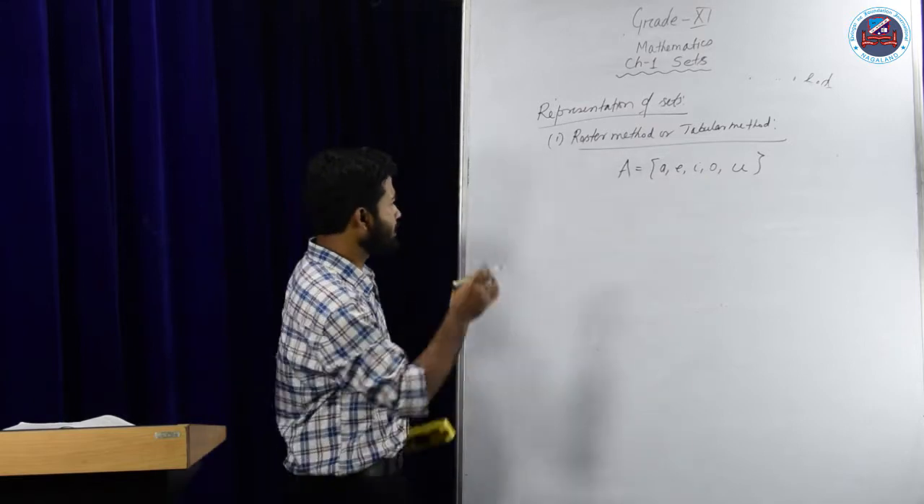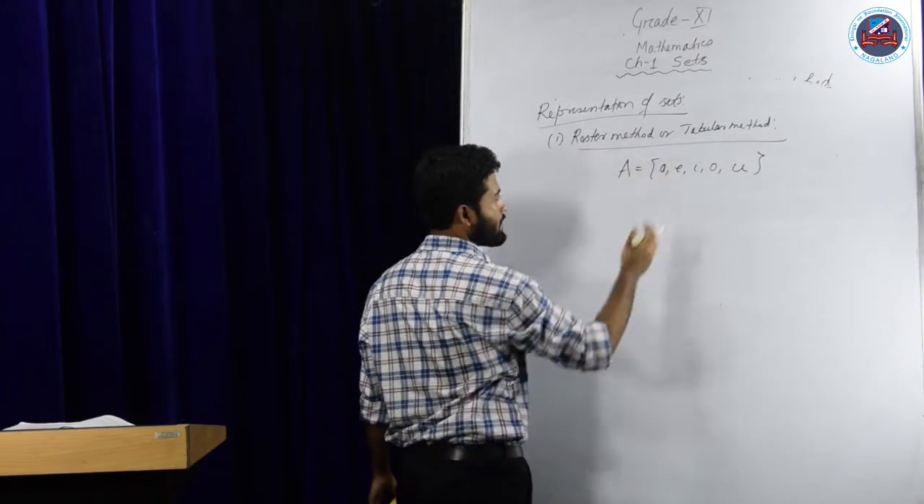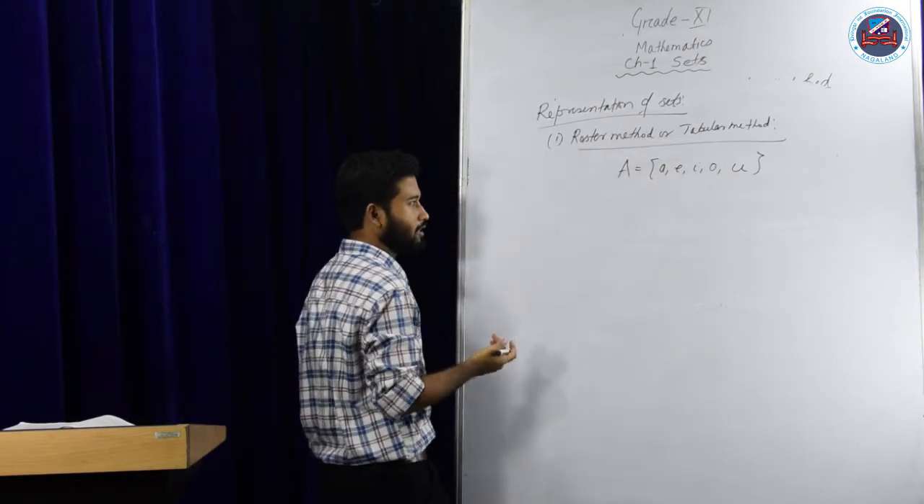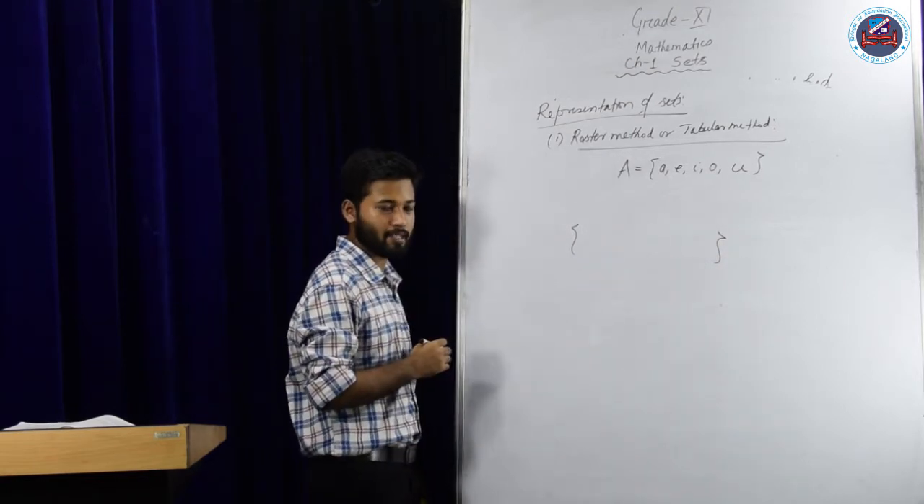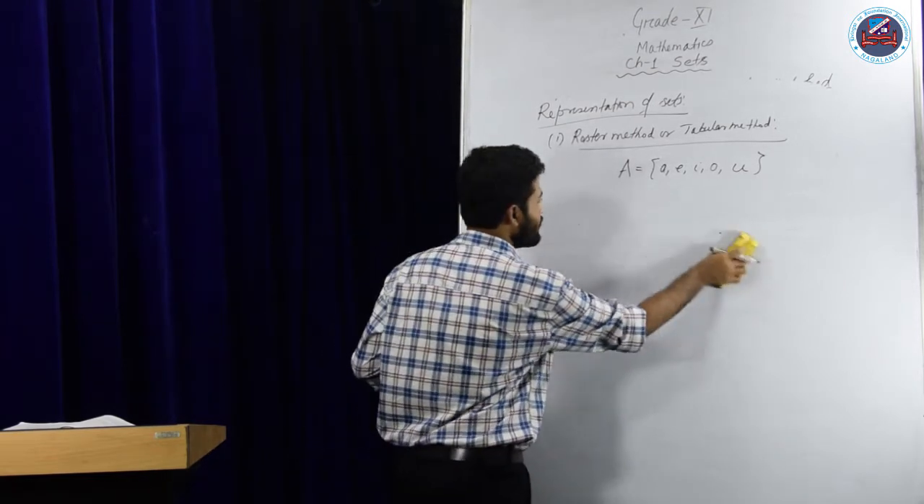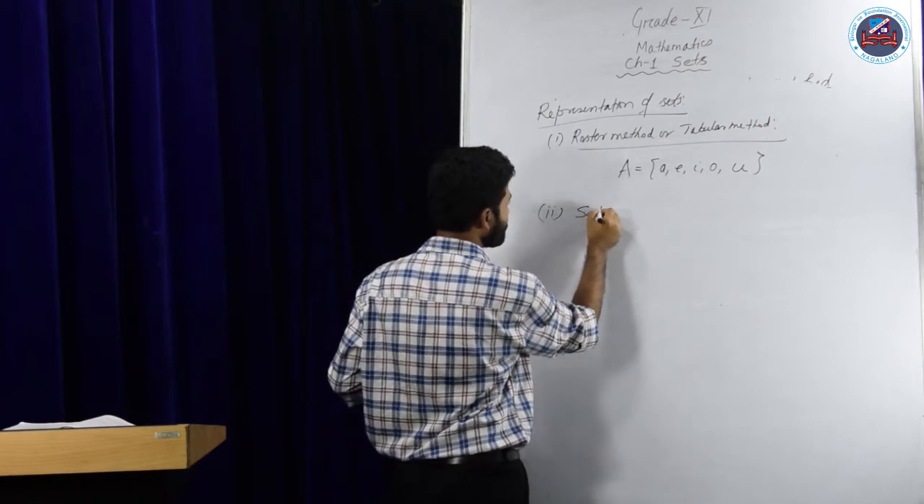Clear? That means in the roster method the elements are listed and written under curly braces. Also, whatever set we write, a set will always be written inside the curly braces. Clear? Okay. Another form that we have is the set builder method.